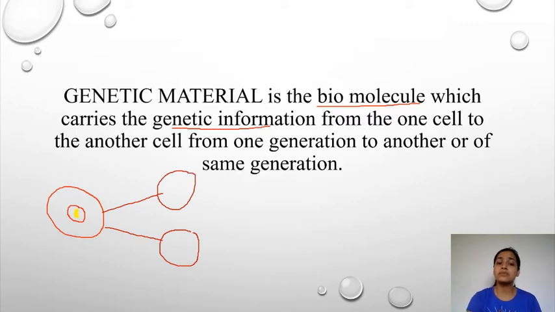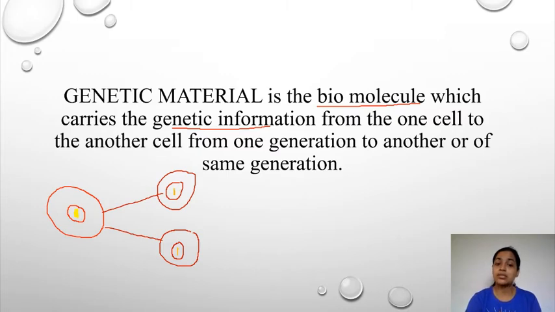So this genetic material from the parent cell will be passed on to the two daughter cells here. This particular material is being passed on to both the daughter cells from the parent cell. This is from one generation to another generation.